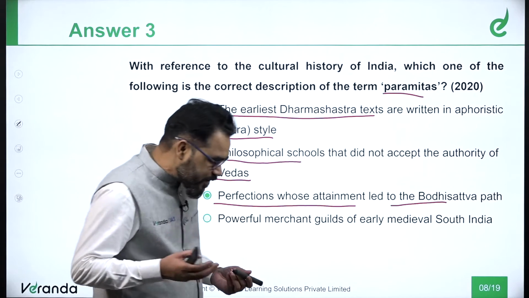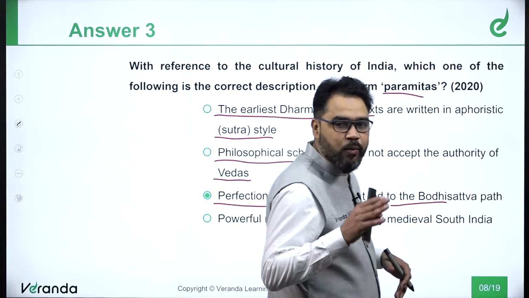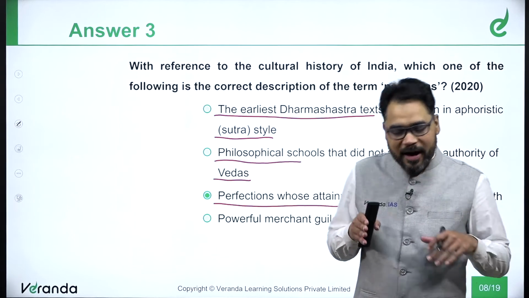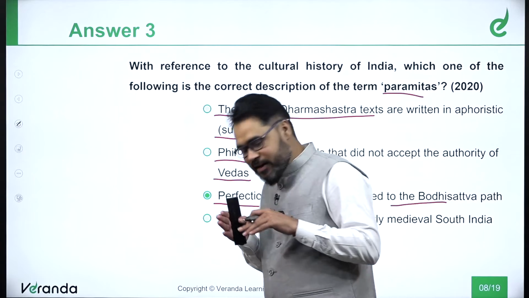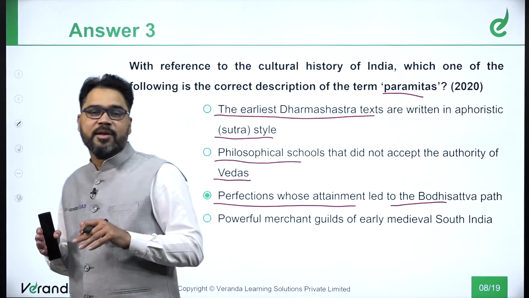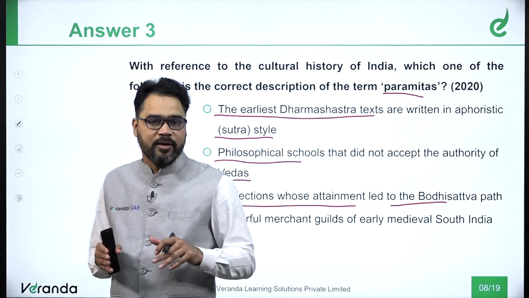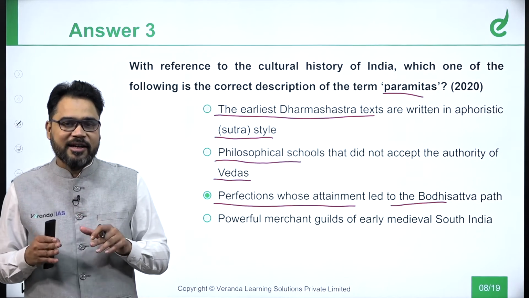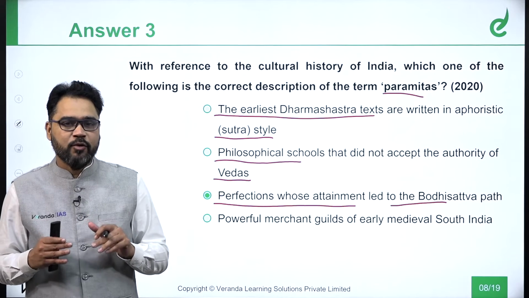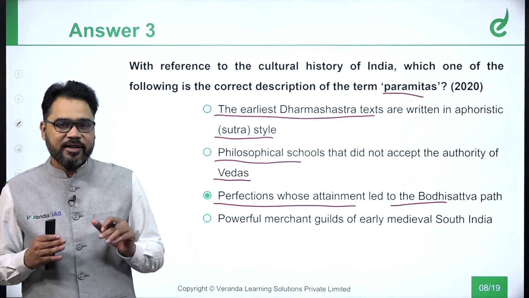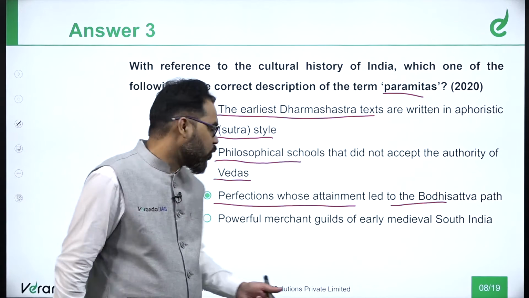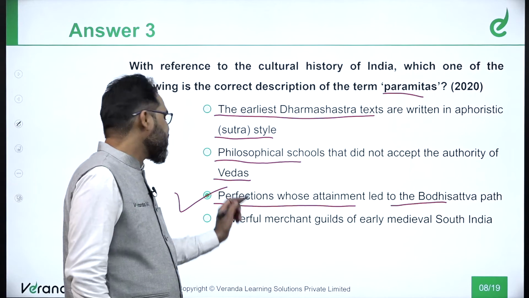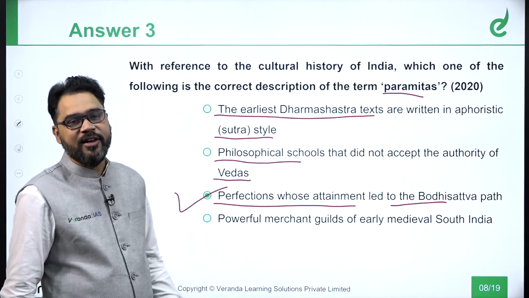Yes, paramitas, the perfections whose attainment will ultimately lead a person towards the path of Bodhisattva. That is exactly what you mean by paramitas. The 4th one is powerful merchant guilds of early medieval South India. No, it has got no relevance. So what we can say here is option number 3 is our correct answer.